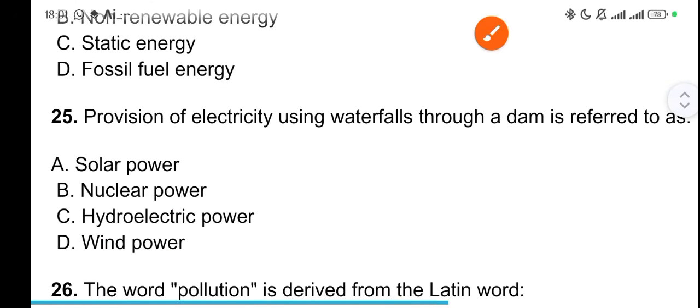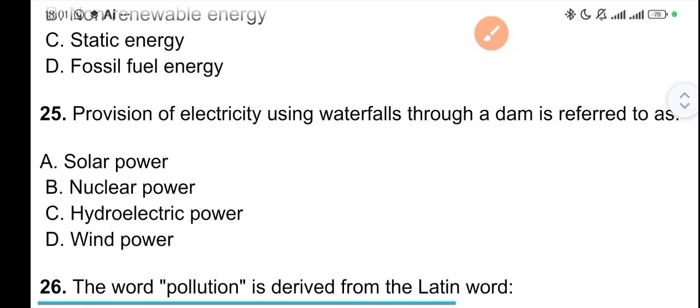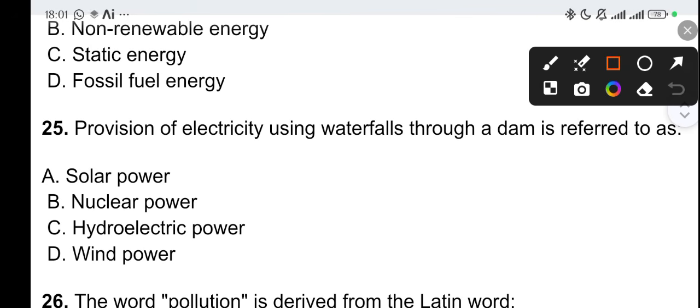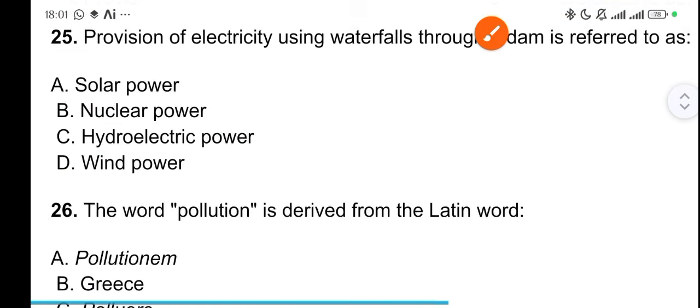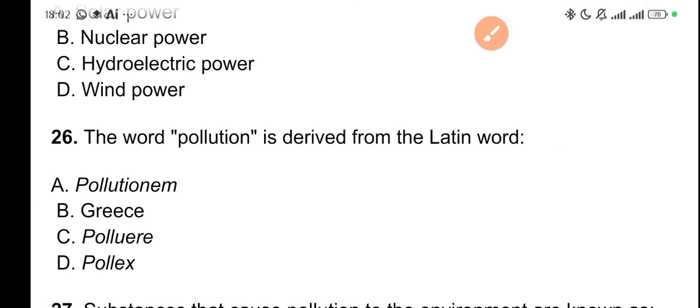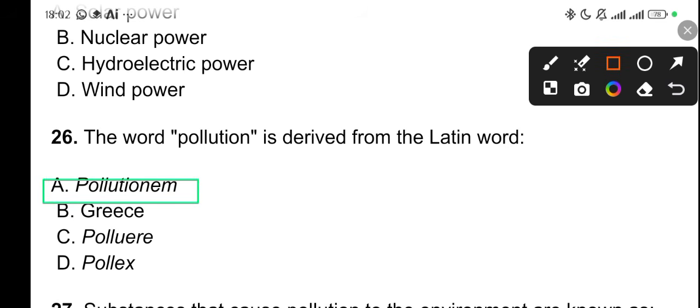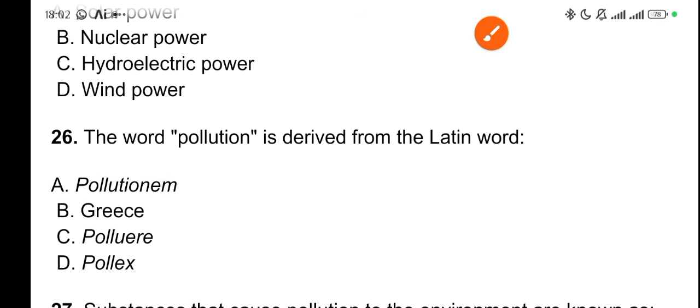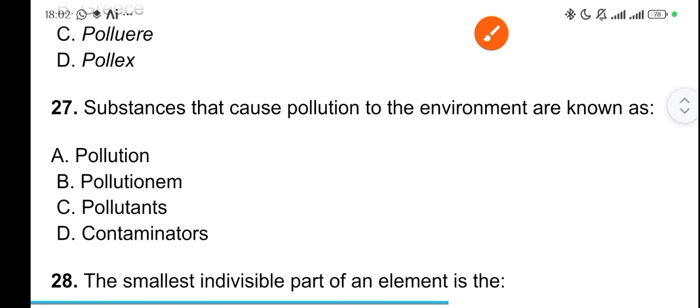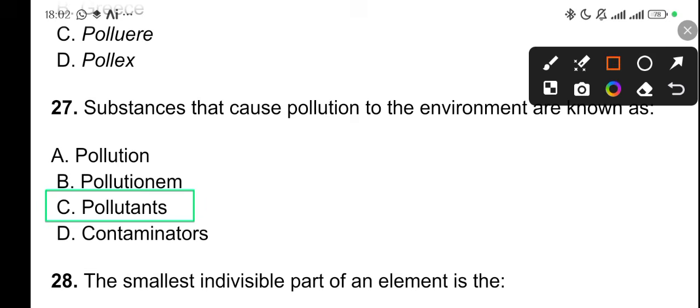So moving on, provision of electricity using waterfalls through a dam is referred to as hydroelectric power. Okay, when they use water to produce electricity, hydroelectric, from the word hydro, water, and electric, electricity. All right. The word pollution is derived from the Latin word politinium. Option A. All right. So let's move on. 27. Substances that cause pollution to the environment are known as pollutants.